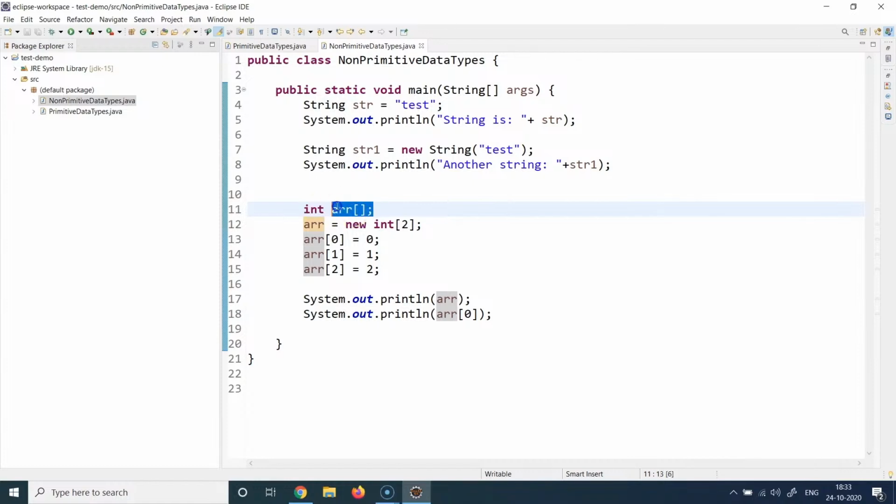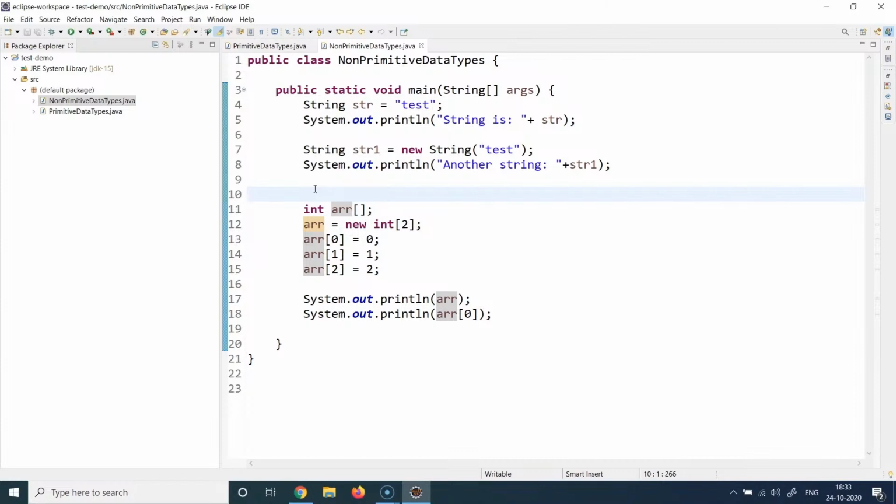So you can declare an array like this, and then you need to assign a size to the array. Size denotes how many values this data structure is going to store. So I'm saying new, again a keyword, and I'm saying create a memory block for storing 2 integers. So this particular array ARR can store at max 2 values at continuous locations.